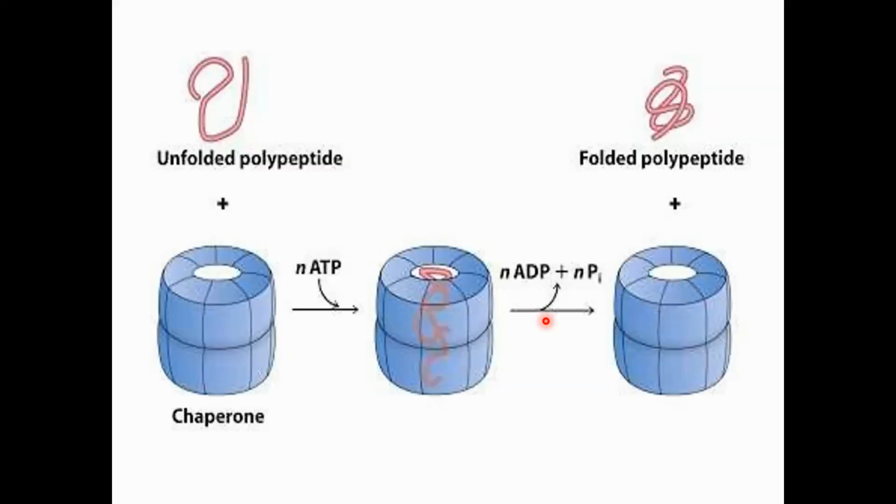They help proteins fold perfectly on themselves. Once a protein is formed in our body, it is not in the folded form. After forming, the protein has to be folded to perform its biological activity.